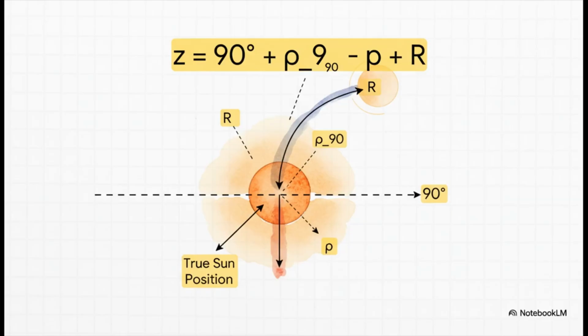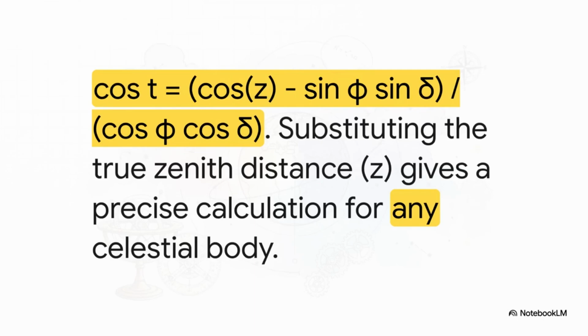We add the 35 arc minutes of refraction because remember, that makes the sun appear higher. We subtract the parallax, which also affects its apparent position. And finally, we add the object's radius to account for its top edge showing up first. And this gives us the actual angle from the zenith at the moment we truly see a sunrise. So now we take that physically correct zenith distance and we plug it right back into our fundamental trigonometry equation.